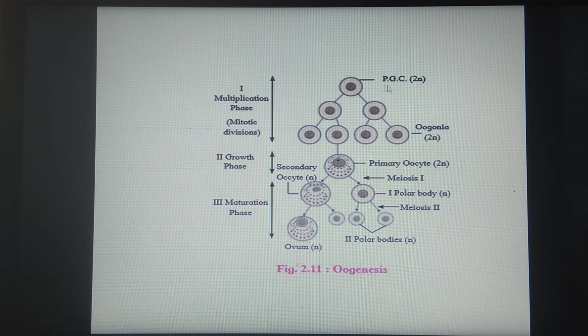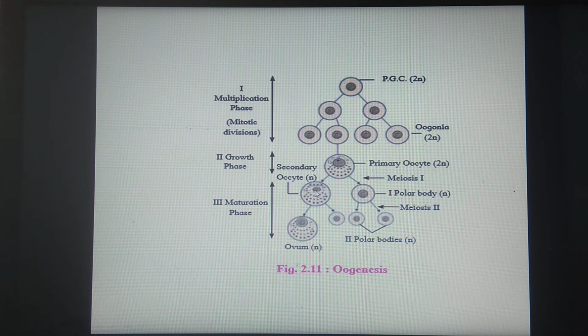This PGC, primary germinal cell, which is diploid, undergoes the first multiplication phase, which is of mitotic type, hence a large number of oogonia are formed. Of these many oogonia, some stop dividing and undergo the growth phase, becoming a primary oocyte, which is a diploid structure. This primary oocyte undergoes the first maturation division, which is of reductional type. Here it is an unequal reductional division. One large cell is formed, called the secondary oocyte. The other one is small, which is called the first polar body.